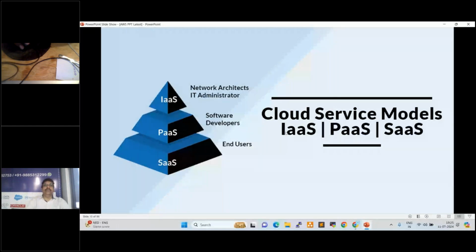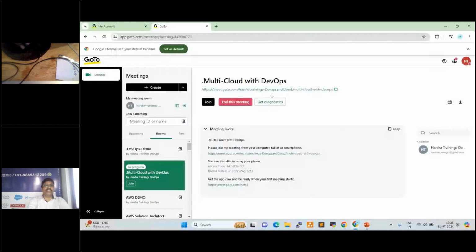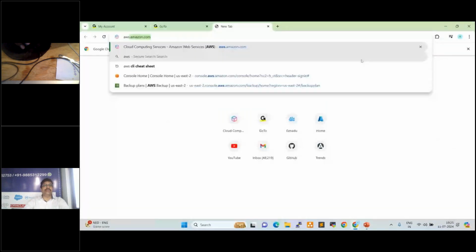For example, let us go and check the AWS console. So this is the AWS console. If you want to connect to the Amazon data center, we can connect by using this console. Now I'm connecting to the AWS data center.